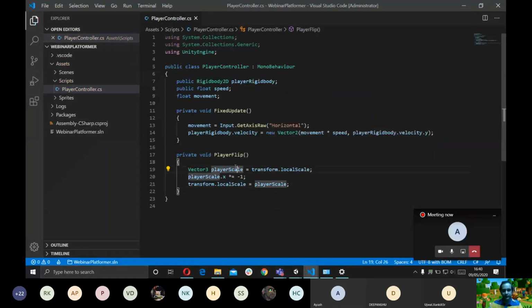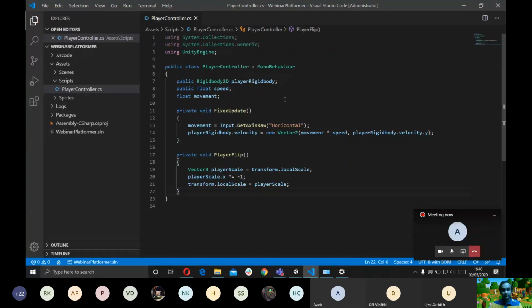So what we've done here, basically, we have taken the scale of the player game object. We've inverted it on the x-axis, and then we have assigned it back to the transform component, so it reflects back in the game. So this is the function to flip the player, but when do we call it?